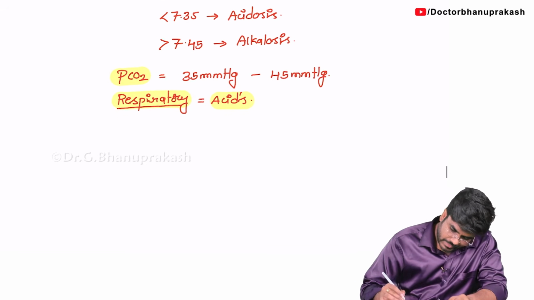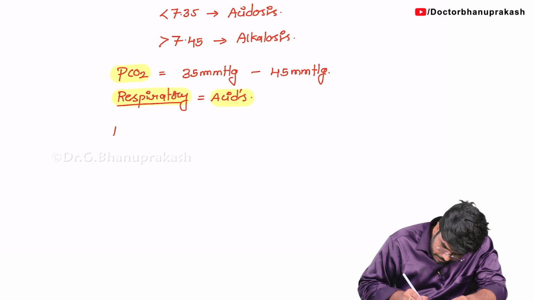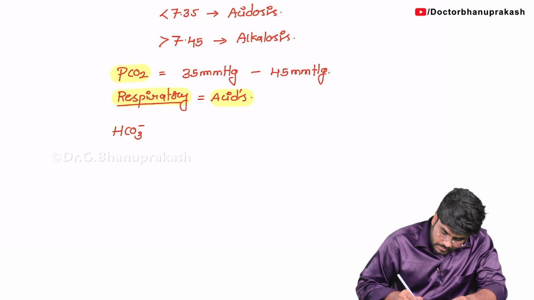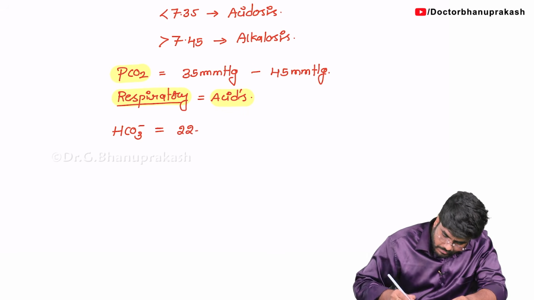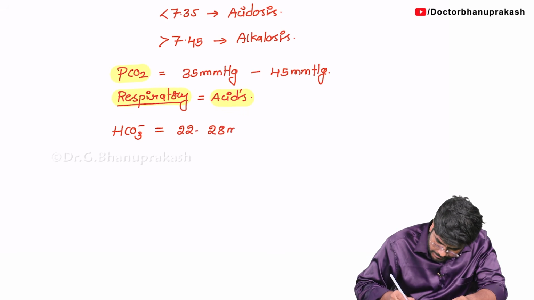Next up, bicarbonates, HCO3 minus. The normal value of bicarbonate is 22 to 28 milliequivalents per liter.